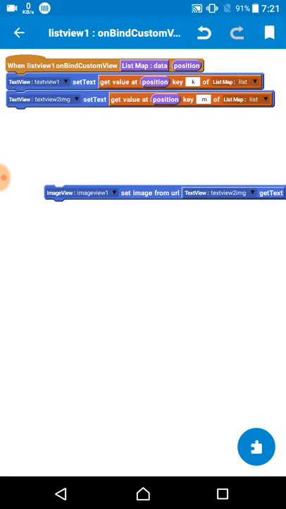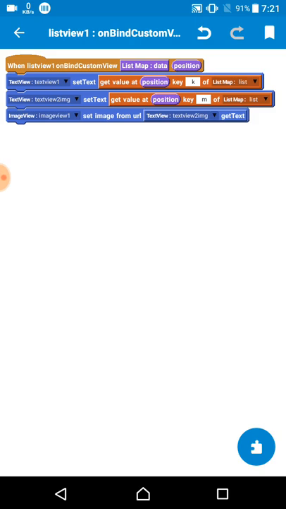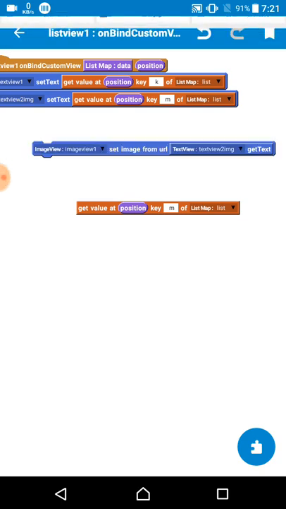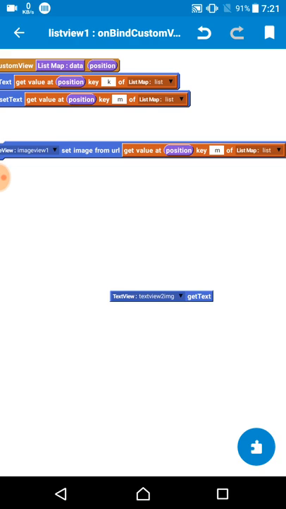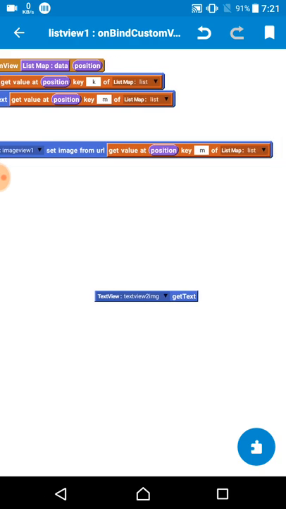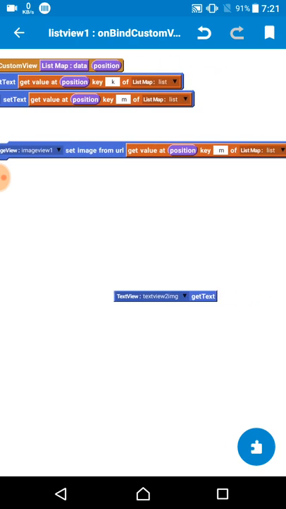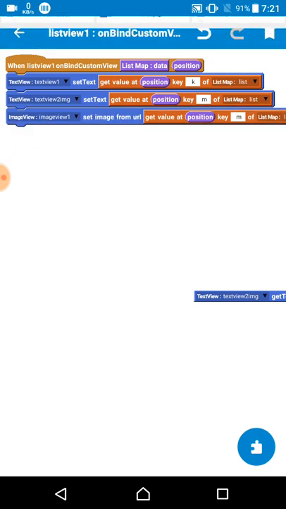Okay, after then I select the image and get the URL from the image too. Now here you may also have a question: why do I use get the value on the edit text? I can also use it on the edit text, but here is a problem. If in our app you can add something new every day, then it will crash, because every time the data changes it will be refreshed and collected again. So if you don't have storage, then sometimes it will crash and you will lose your data.